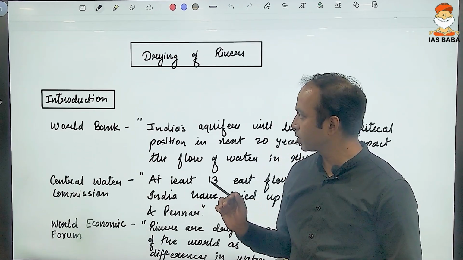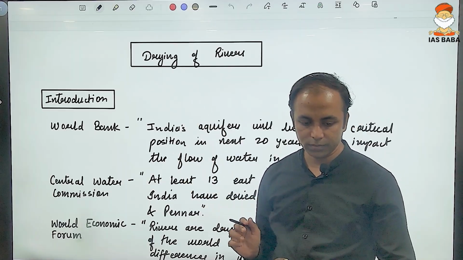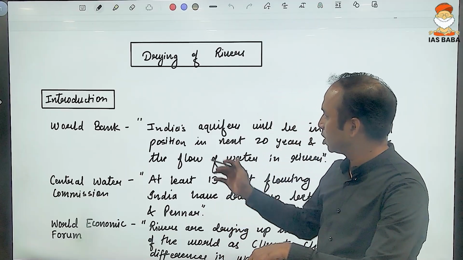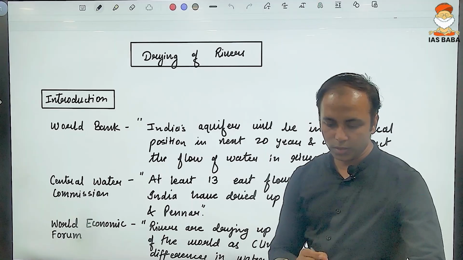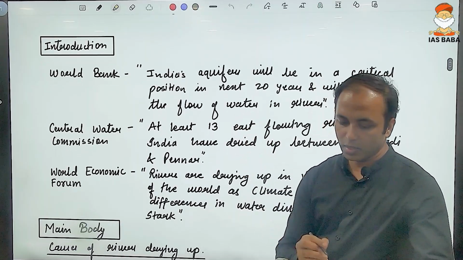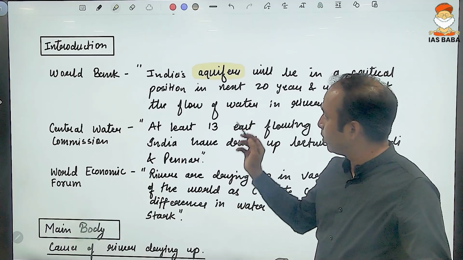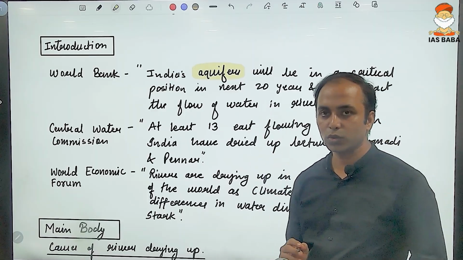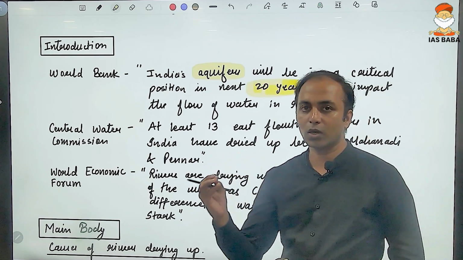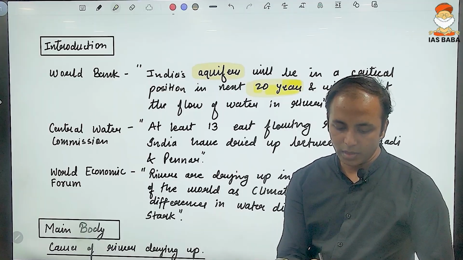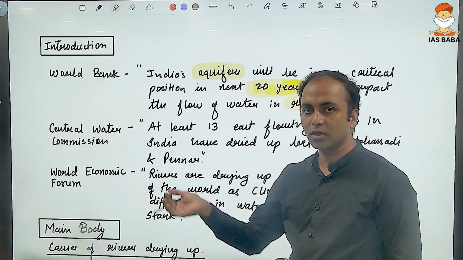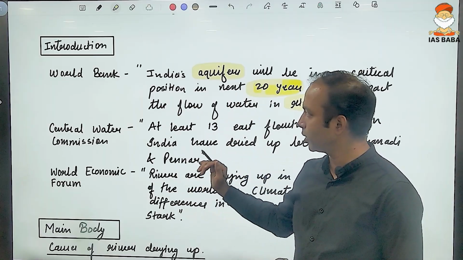So when a question comes with respect to the drying up of rivers, in the introduction, what can be emphasized is the current affairs aspect. For example, what does the World Bank say about the drying up of rivers in India? That the Indian aquifers will be in a critical position in the next 20 years. This is very alarming, that in the next 20 years our aquifers, wherein the groundwater is stored, are going to be in a very critical position, and this in turn is going to affect the rivers. So how is groundwater affecting surface water? We will try to understand that.